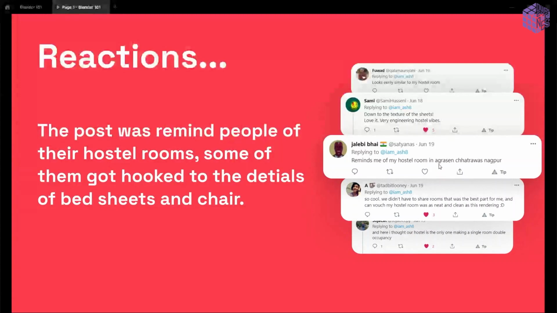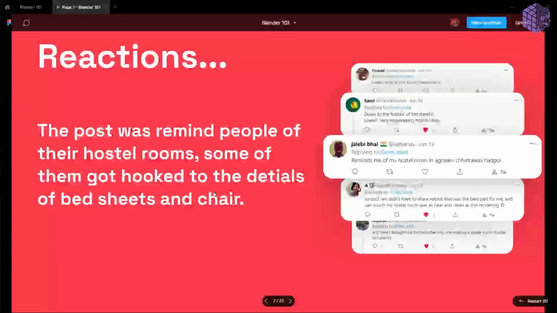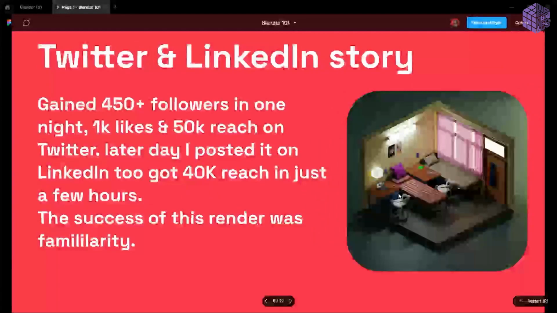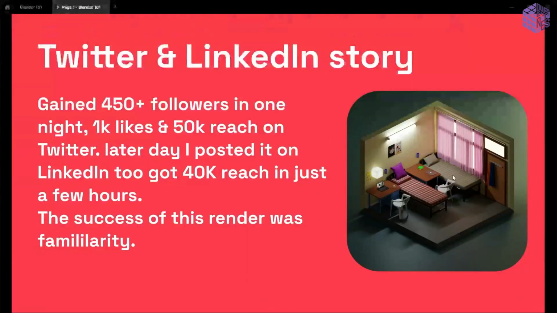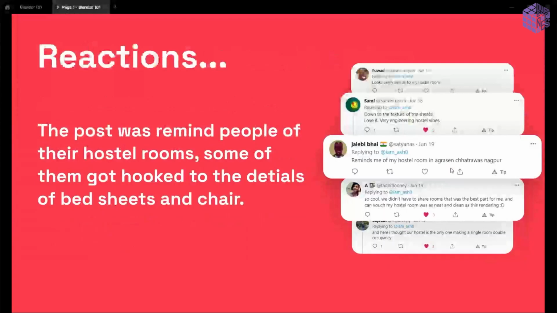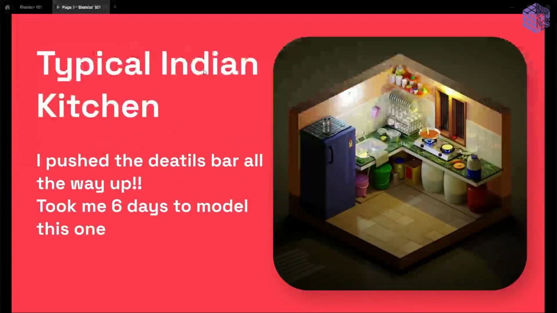"Reminds me of my hostel room in this area, down to the texture of the sheets." A lot of people actually noticed the sheets of this room and said कि यार ये तो हमारा भी ऐसे ही था. "This is very engineering bed sheets." "Looks really similar to my hostel room." So people got connected to this room.